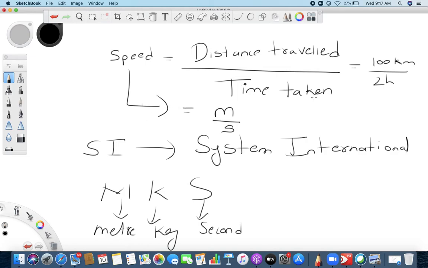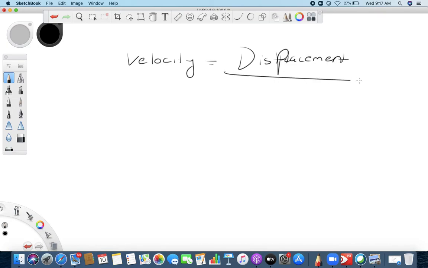Now let me erase. Now we are talking about velocity. Velocity is displacement upon time taken. See, there is a small difference between distance and displacement, right?